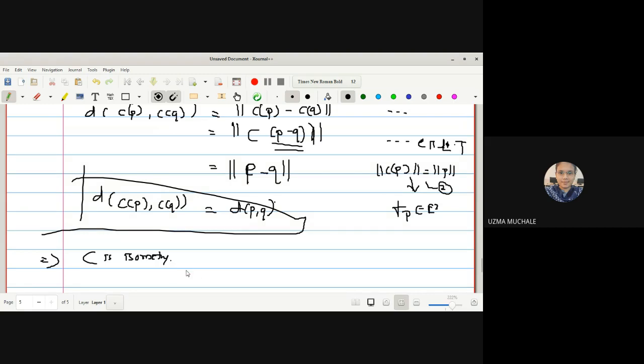So we can say that an orthogonal transformation is an isometry. Yes, if you are having any doubt, you can ask. Otherwise, in the next lecture, we will go for the next points.